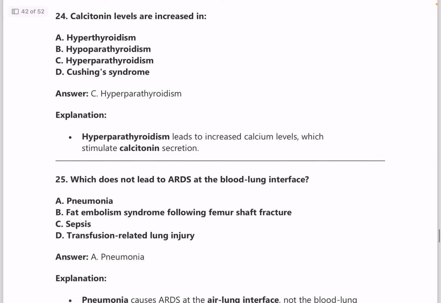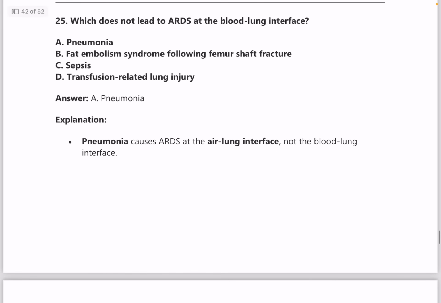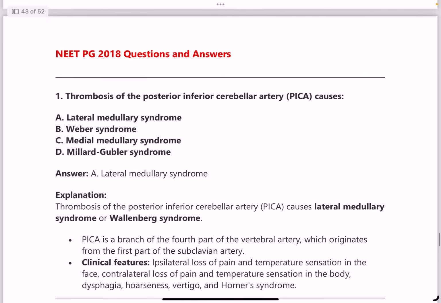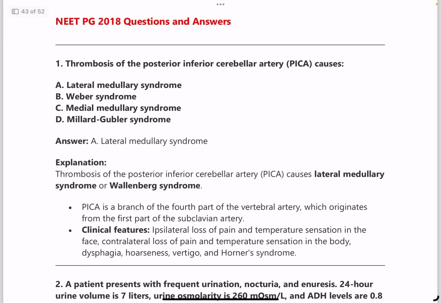Please check all that. Calcitonin levels are increased in hyperparathyroidism. And next question, which does not lead to ARDS at blood lung interface? Answer is pneumonia, because pneumonia causes ARDS at the air lung interface. NEET PG 2018, thrombosis of the posterior inferior cerebellar artery causes lateral medullary syndrome.